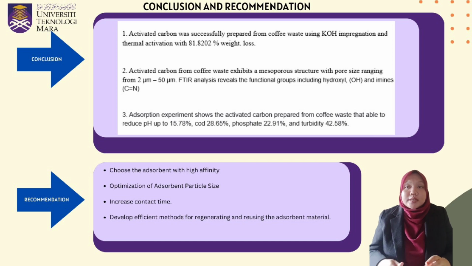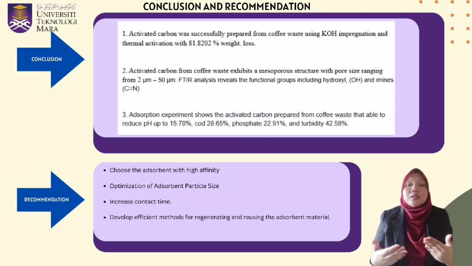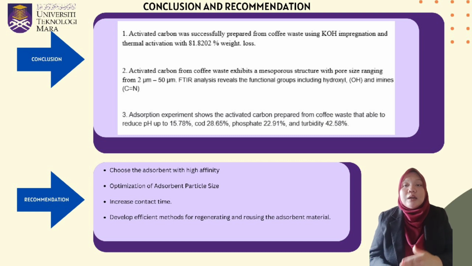As the conclusion, the activated carbon was successfully prepared from the coffee waste using KOH impregnation and thermal activation with 81.82% weight loss. Additionally, activated carbon from the coffee waste exhibits a mesoporous structure with pore size ranging from 2 nanometer until 50 nanometer. FTIR analysis revealed the functional groups including the hydroxyl OH and the amine C double bond N. The experiment shows that activated carbon prepared from the coffee waste is able to reduce pH up to 4.4%, COD 25.15%, phosphate 73.51%, and turbidity 42.58%.